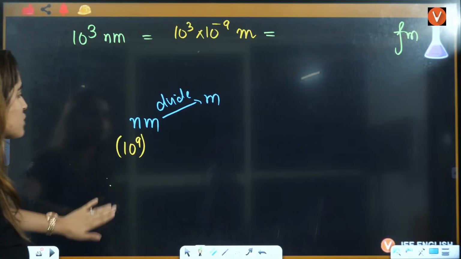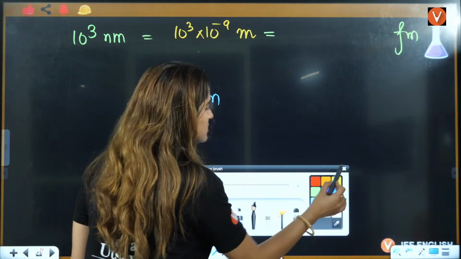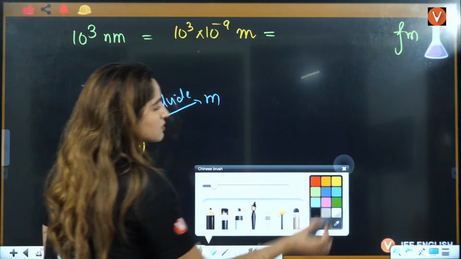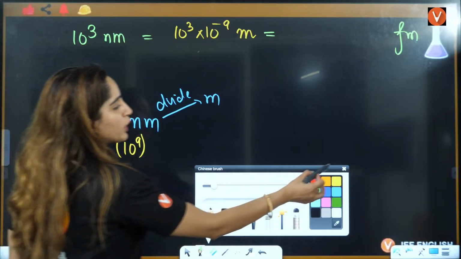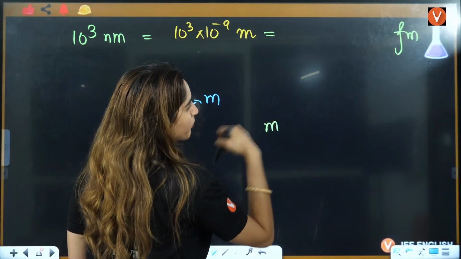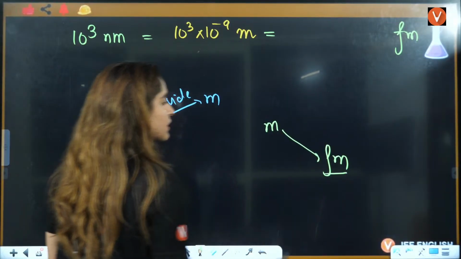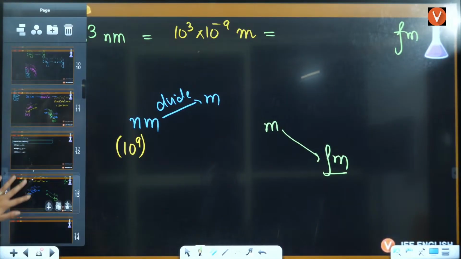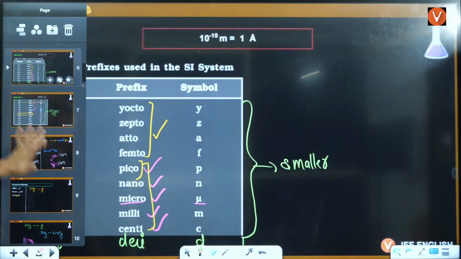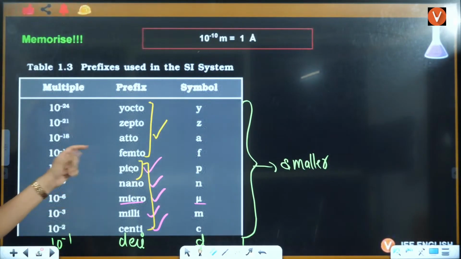So this is 10 raised to power 9, right? By practice, you can solve this in seconds, right? So now what you have, meter to femtometer, right? Now femtometer is less or more. Femtometer beta, femtometer is here you have, right? This is femtometer, 10 raised to power minus 15, right?